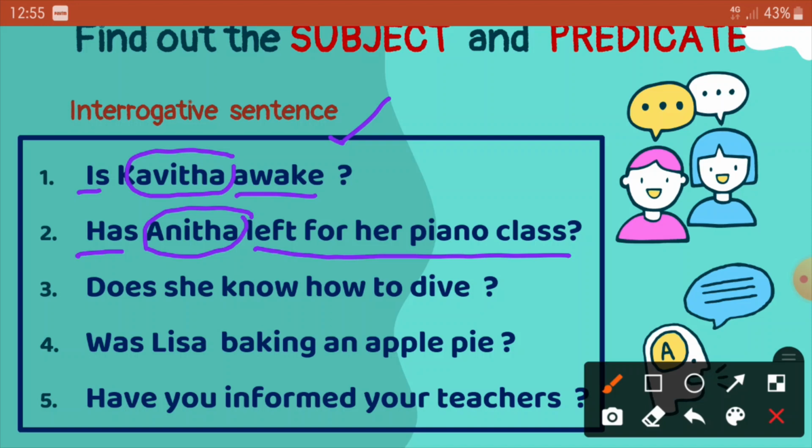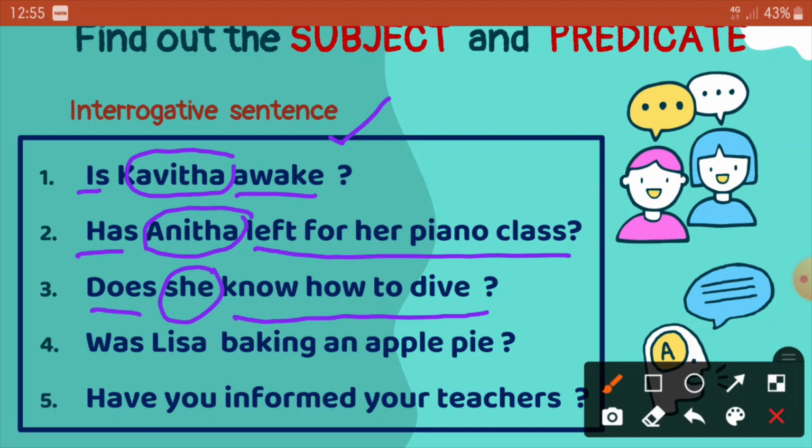The next question: does she know how to dive? So here you see she. Who knows? She. So she is the subject. Does know how to dive is the part of the predicate. Here the subject she is placed between the helping verb does and the main verb know.